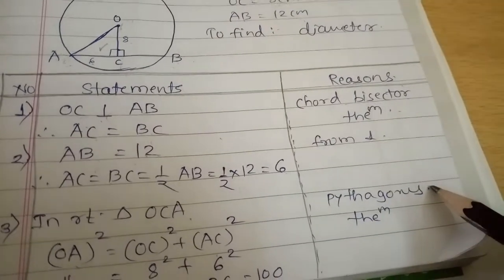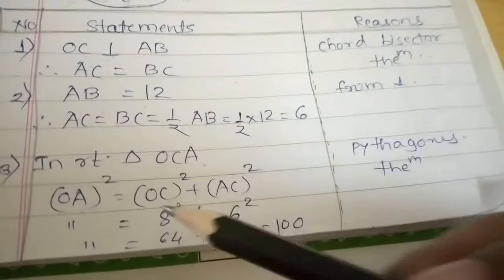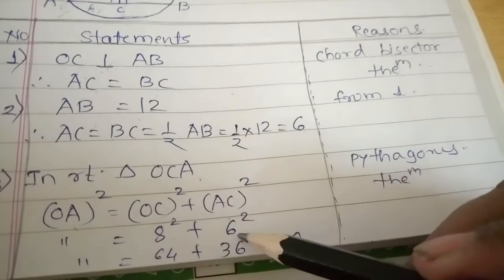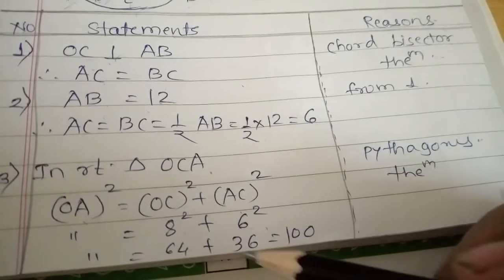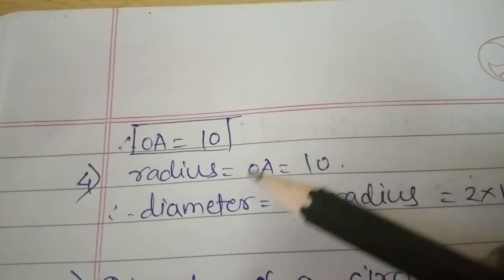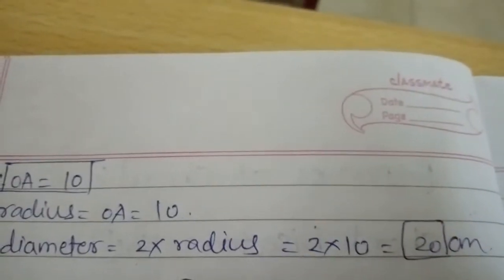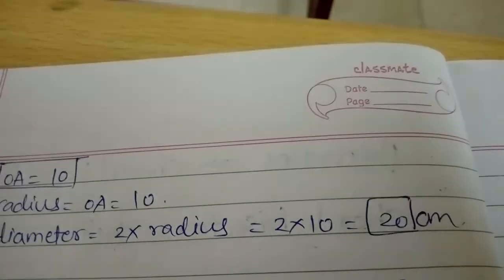This is nothing but the Pythagoras theorem, that is, the hypotenuse square is equal to the sum of the squares of the remaining two sides. OC is given as 8, so put 8 here, and AC is 6. So 64 plus 36 gives 100, and by taking the square root we get OA equal to 10, so the radius OA is 10. Hence we get the radius, and we can find out the diameter. The diameter is twice the radius, so 2 into 10, that is 20 centimeter.